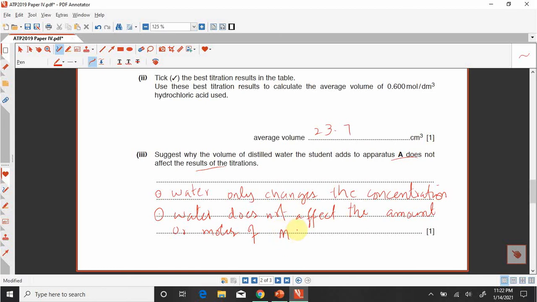So you can write it in this way, magnesium hydroxide. So this will be the answer for the third part.